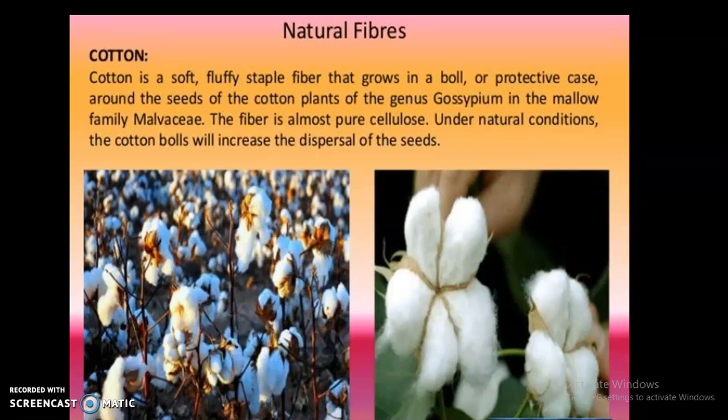So under natural fiber, students, we are going to study cotton. Cotton is a soft, fluffy staple fiber that grows in a boll or protective case around the seed of the cotton plant of the genus Gossypium in the mallow family Malvaceae. The fiber is almost pure cellulose, and under natural conditions, the cotton bolls increase the dispersal of the seed. So in natural fiber, we are studying the plant source. We have already studied the animal source in the beginning.